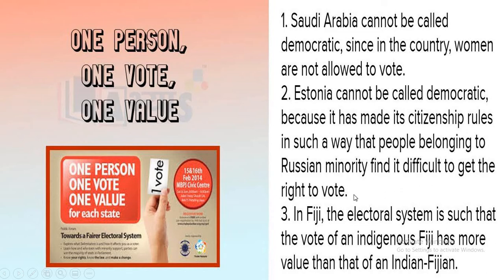This is the situation of these two countries. And in Fiji, the electoral system is such that the vote of an indigenous Fijian has more value than that of an Indian Fijian. So these are a few cases from around the world.